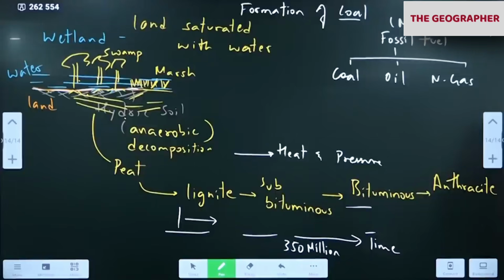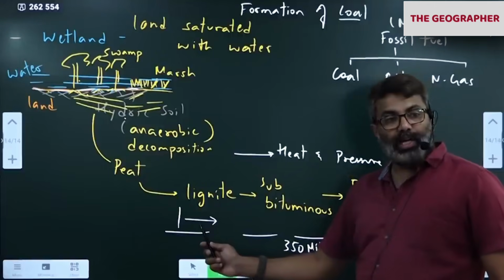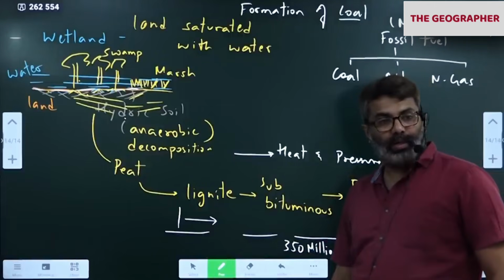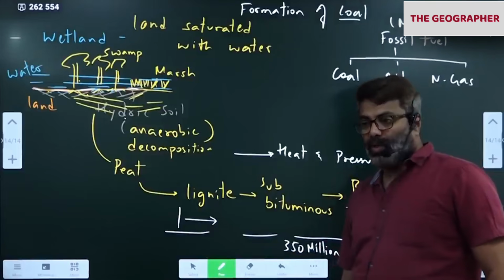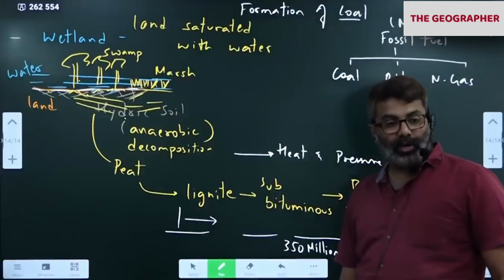Then come to this side, Tamil Nadu, Neyveli, lignite. Neyveli has lignite, Tamil Nadu. Kerala, Karnataka, no coal. Remember, Kerala, Karnataka, no coal. Come to the Andhra, Telangana border now.